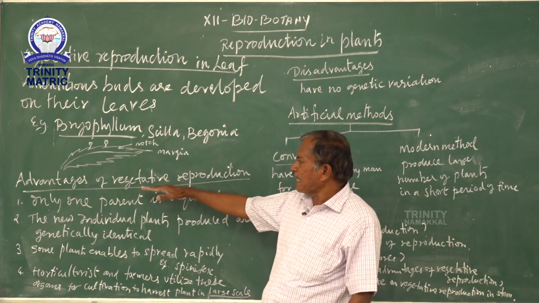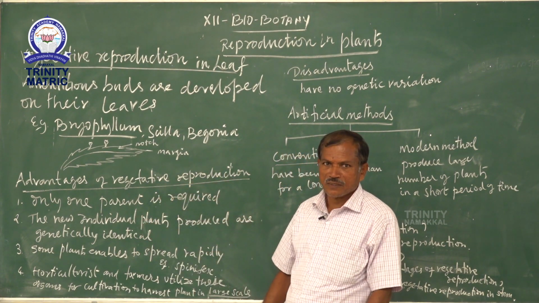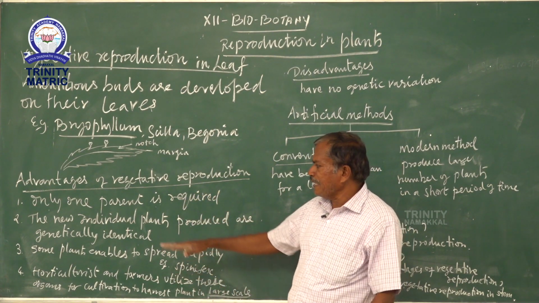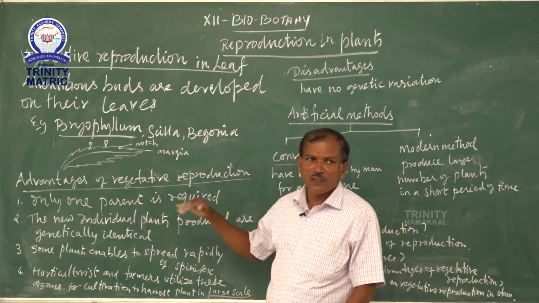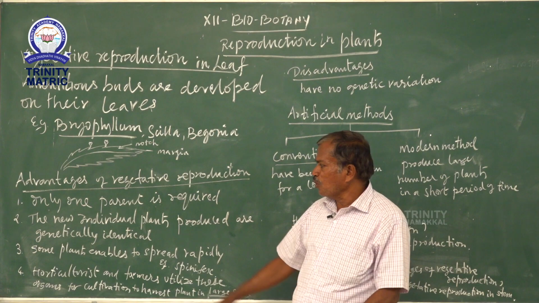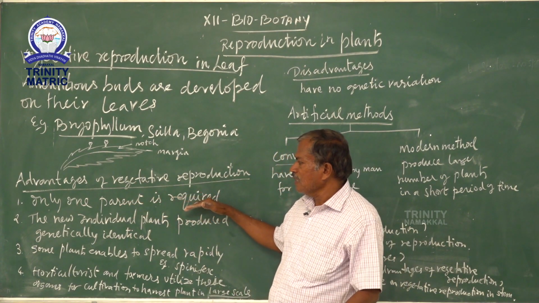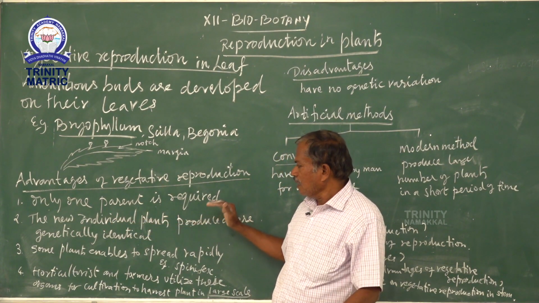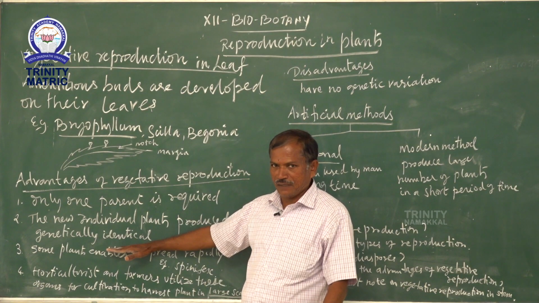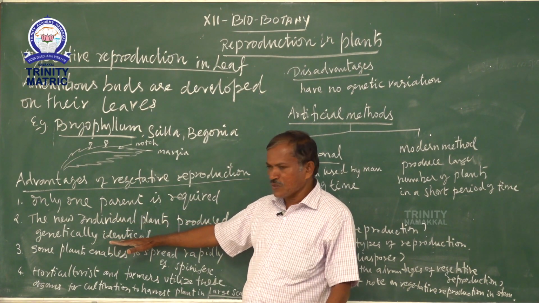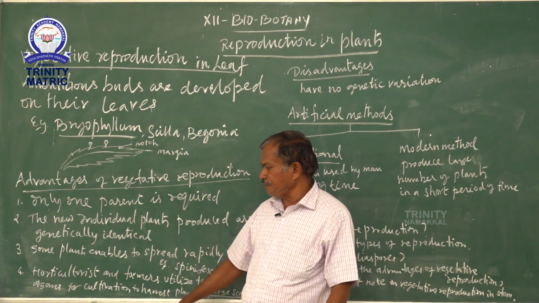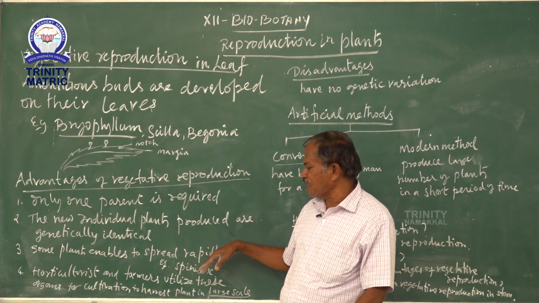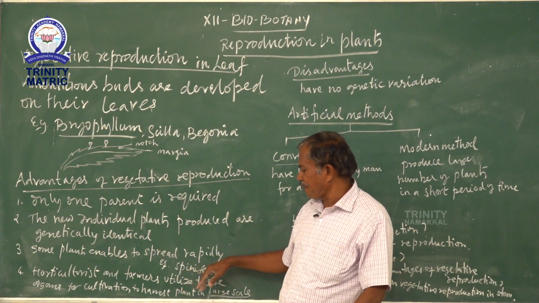Then what are the advantages of vegetative reproduction? Only one parent is required for vegetative reproduction. The new individual plants produced are genetically identical. Some plants are able to spread rapidly. Rapidly means quickly.